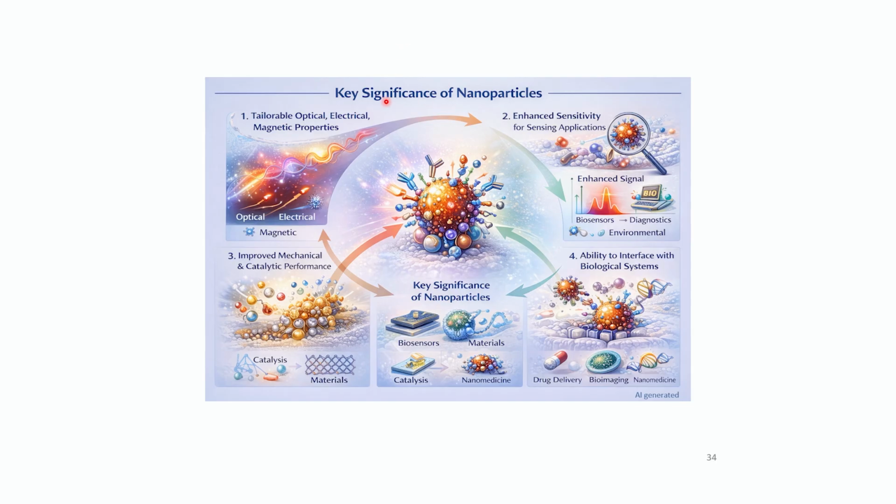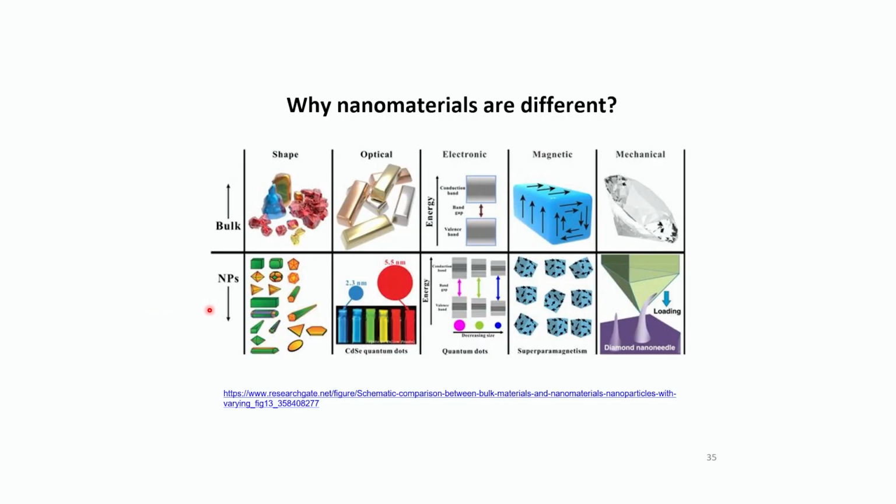That's just an AI generated image showing you tailorable properties, enhanced sensitivity, the ability to interfere with biological systems, and improved mechanical and catalytic performance. So they are being used as biosensors, for catalysis, and in nanomedicine. So that is that. Why are nanomaterials different?